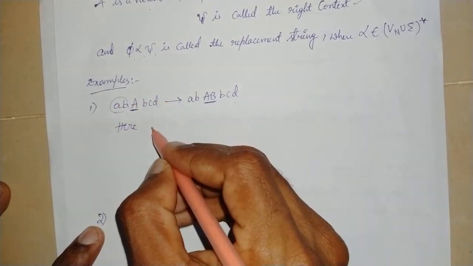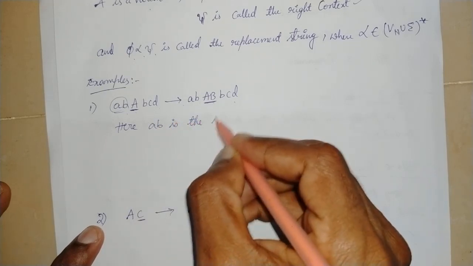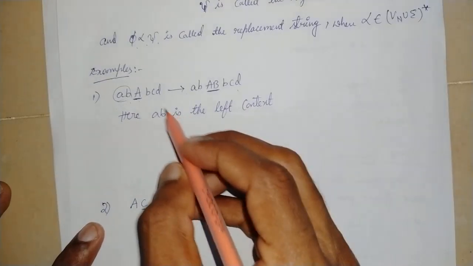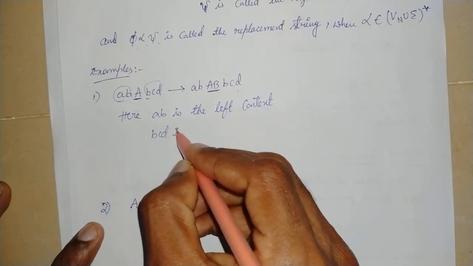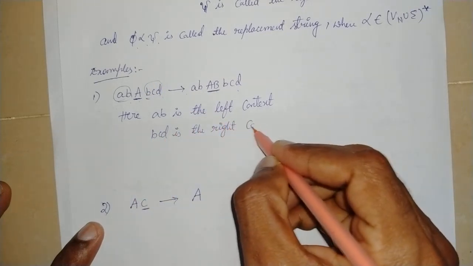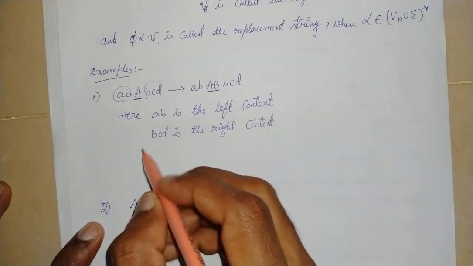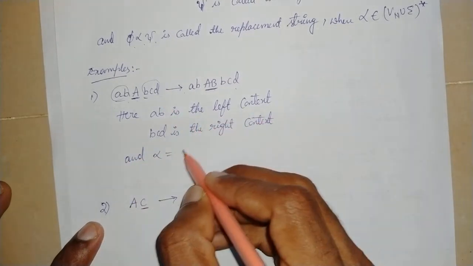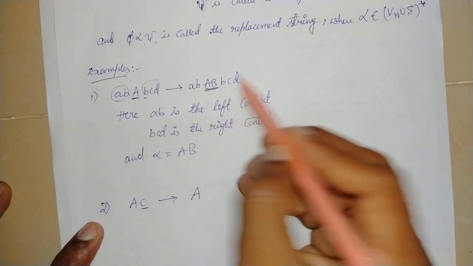Here AB is called the left context and BCD is the right context, and alpha is equal to AB.